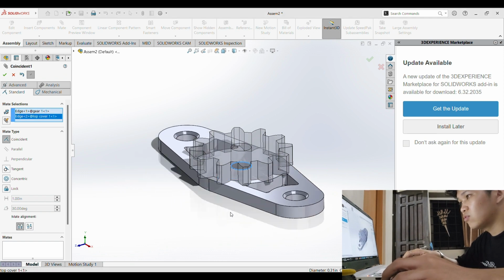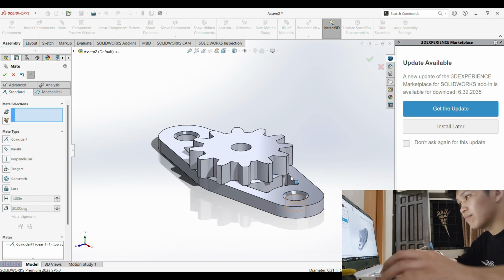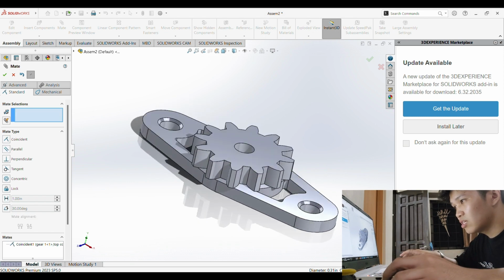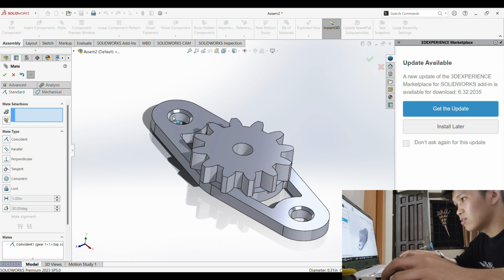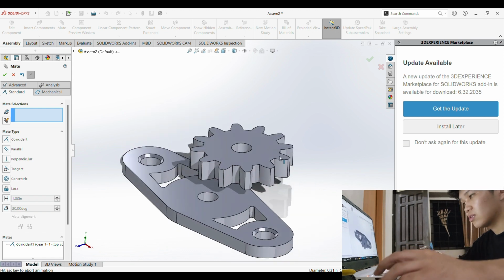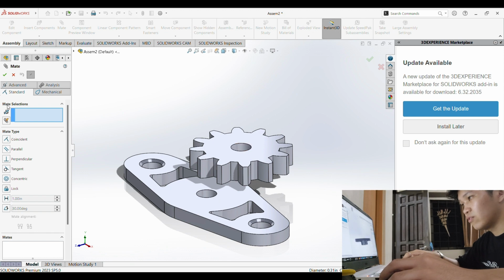Then we're gonna add 2 more gears. Wait, it should be under because the chamfered part is here. So let's change it. I'm gonna make this part and this part. Just click enter. There you go.